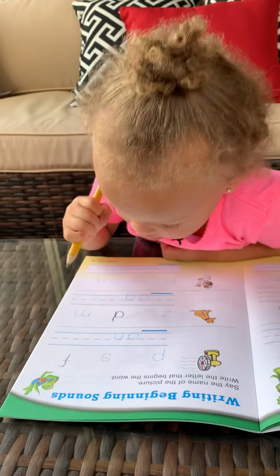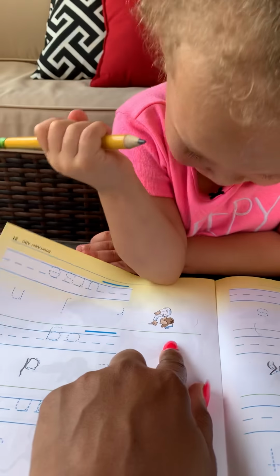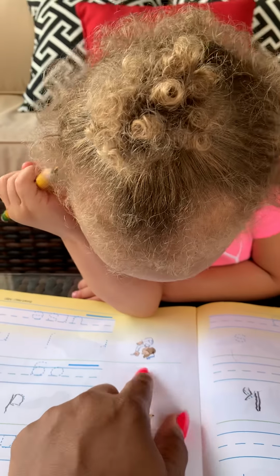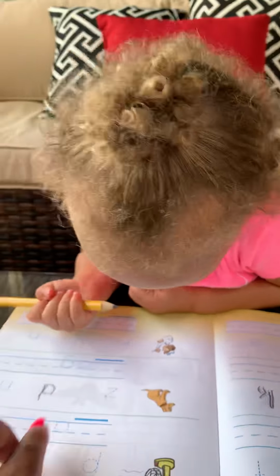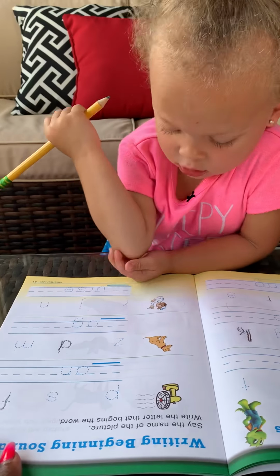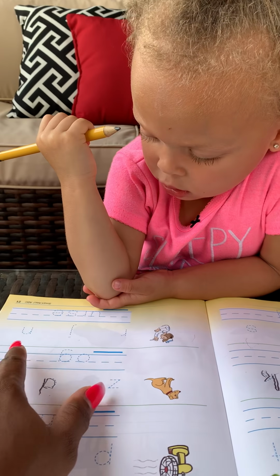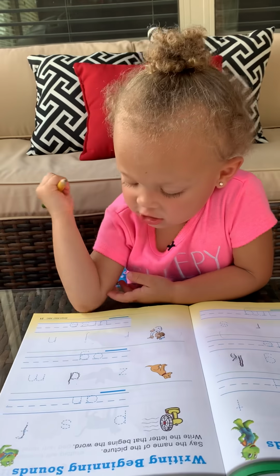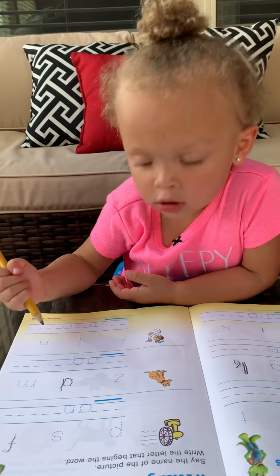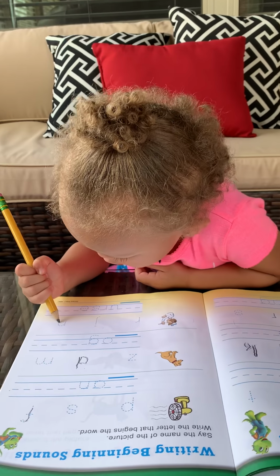Good tracing. One more. Do you know what this is? It's a nurse. Nurse. Yes. So which letter is missing for the word nurse? R, J, or N for nurse? J. No. Listen. Nurse. N. Good job. Circle it.